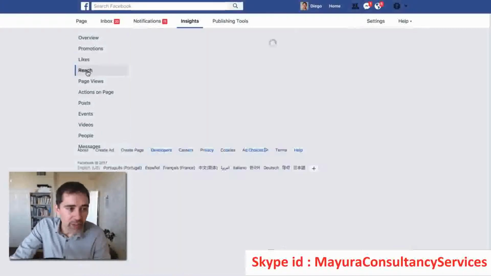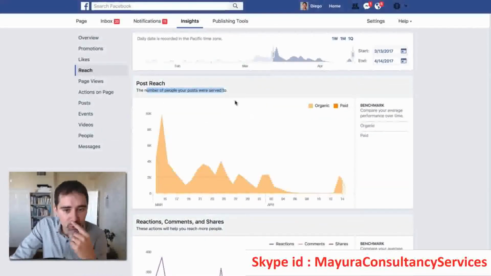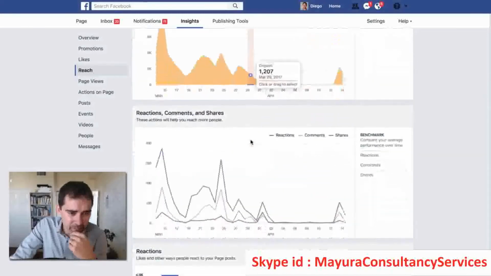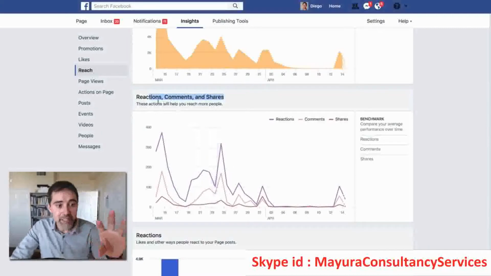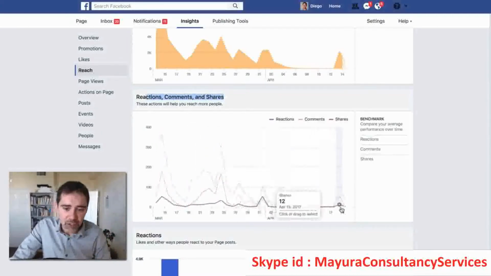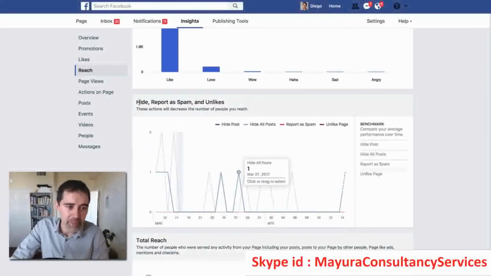So let's move to the next one, which is reach. Here we have the number of people we served, organic and paid, their reactions, comments, and shares. This basically is engagement. Reactions, comments, and shares are engagements. So you see here, and you have the reactions like, love, wow, sad, or angry. So how many of these you got in the specific period of time.